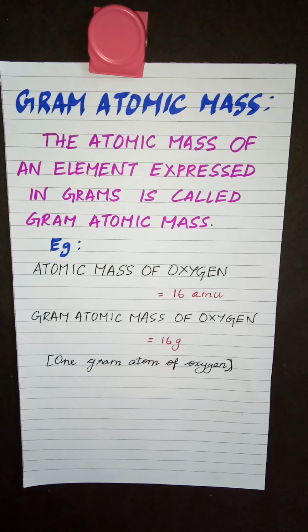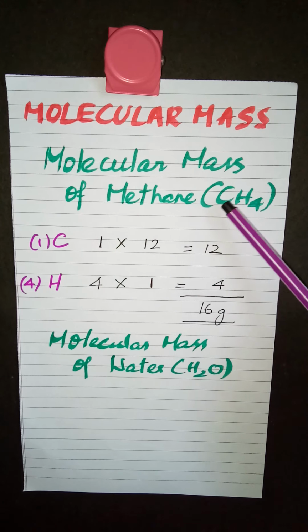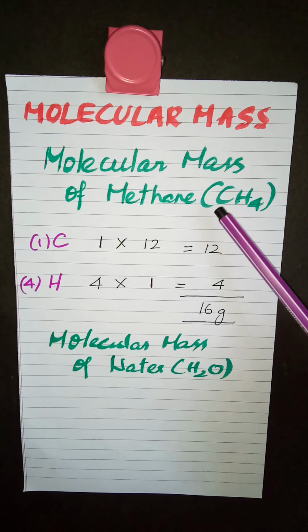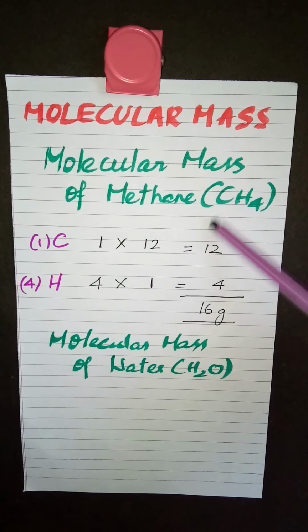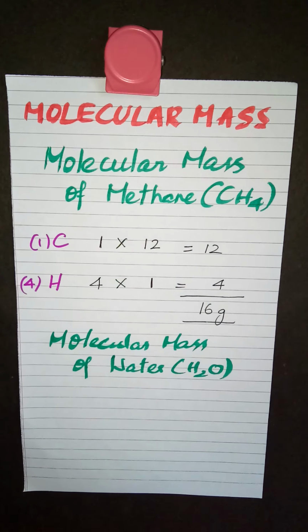Say for example, if I have methane, what is the formula for methane? CH4. So we have an atom of carbon and 4 atoms of hydrogen. I know the atomic mass of carbon, same way I know the atomic mass of hydrogen. So when I add them together, I get the molecular mass. So methane is the molecule and carbon and hydrogens are the atoms.